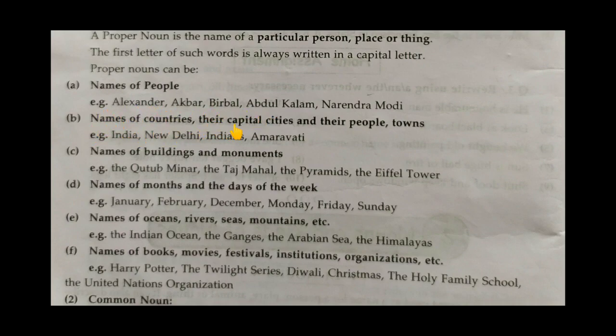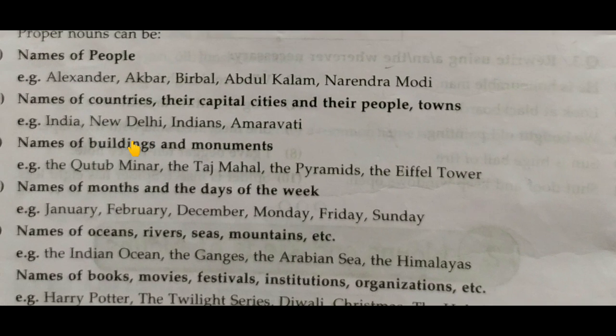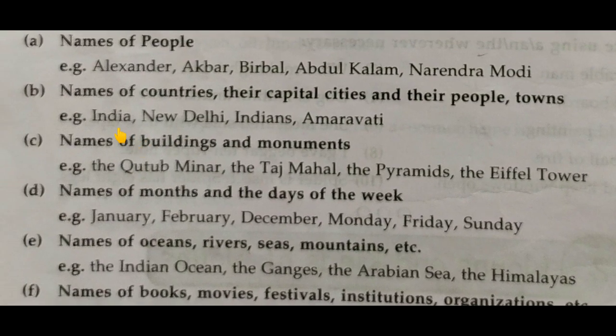Names of countries, their capital cities, their people, and towns. Here are their names: India, New Delhi, Indians, Amravati. India is the name of a country. New Delhi is the name of the capital city of India. Indians means people living in India, so Indians also come under proper nouns. And Amravati is also the name of a town. So all these come under proper noun.